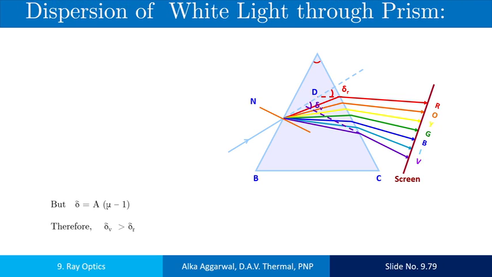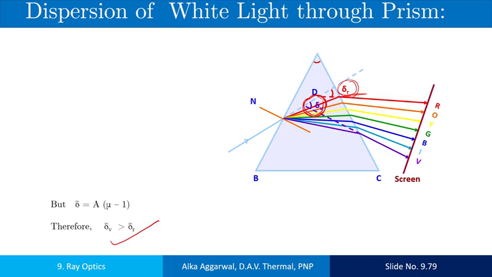Now, the dispersion of white light through the prism. This is the angle of deviation for the red color, and we have seen that it is the least. This is the angle of deviation for the violet color, and we have seen that the deviation for the violet color is greater than the deviation for the red color.